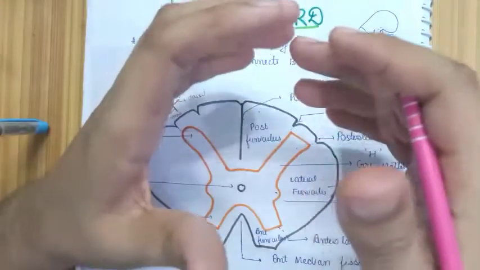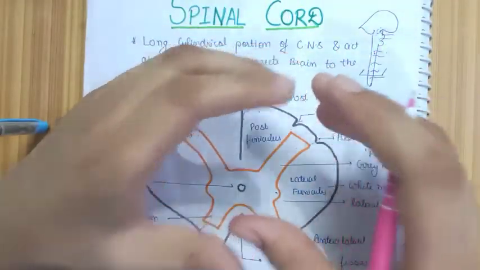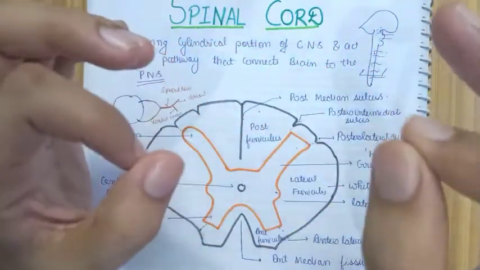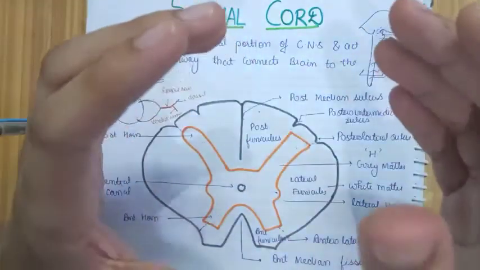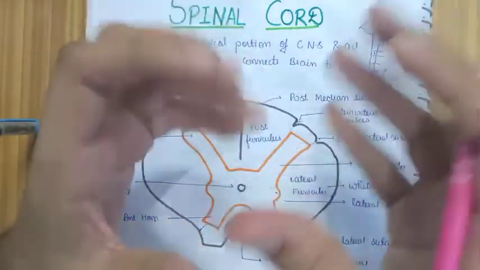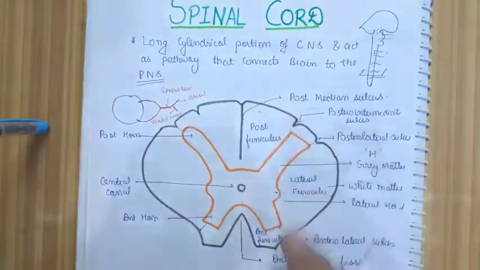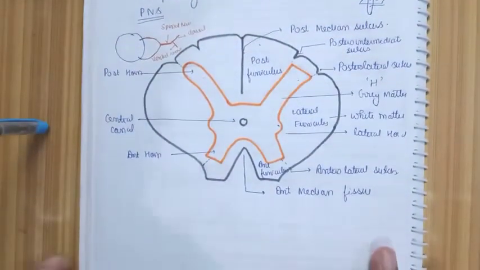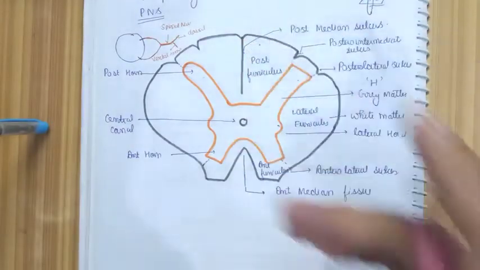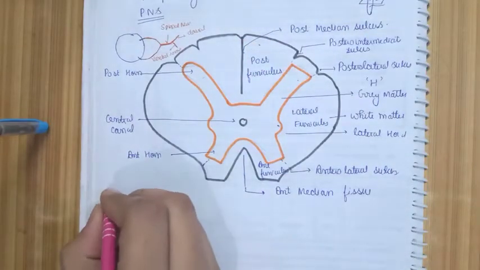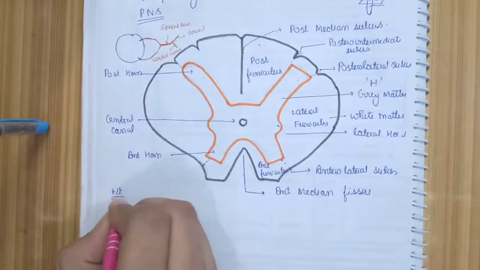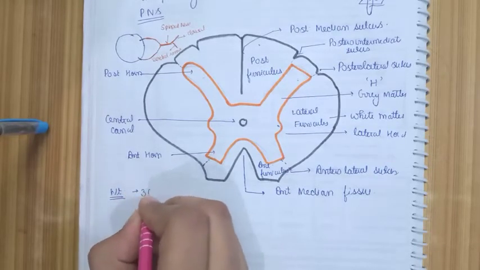You may be surprised to know that although the spinal cord is so important for our day-to-day life work and all the reflexes, including the different works it performs, it weighs only 30 grams. So the weight of the spinal cord is 30 grams. Now let's talk about some general features of the spinal cord. The weight of the spinal cord is around 30 grams.